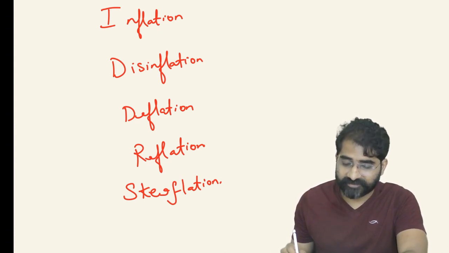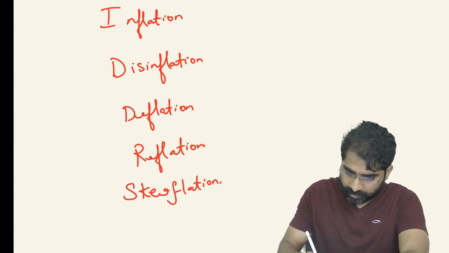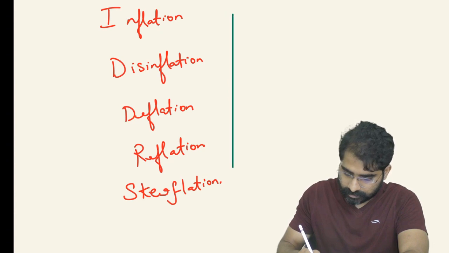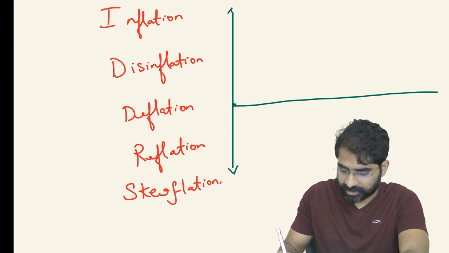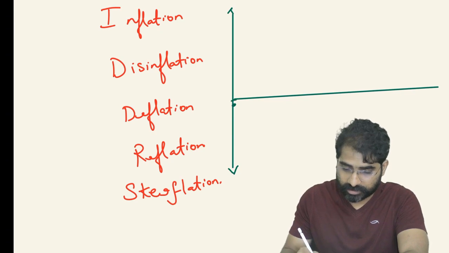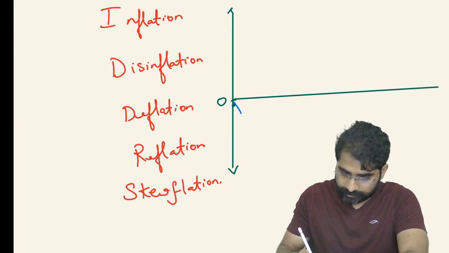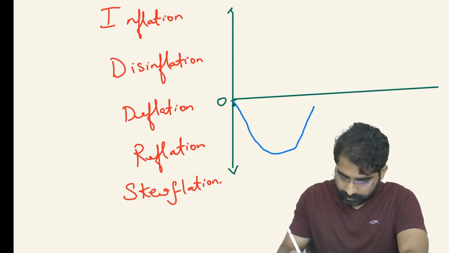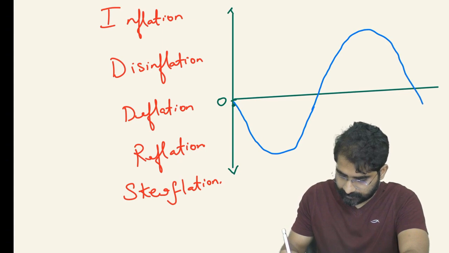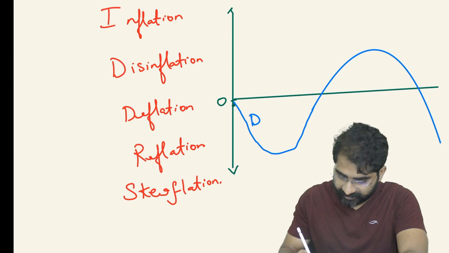If I have to draw a graph, basically, with different months here, I'm not doing it in detail. This is the zero point. Simple way to understand: this is deflation, fall in prices.